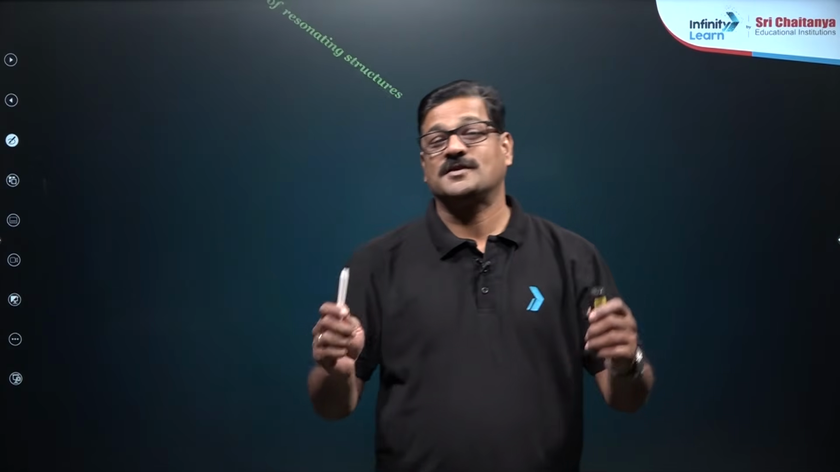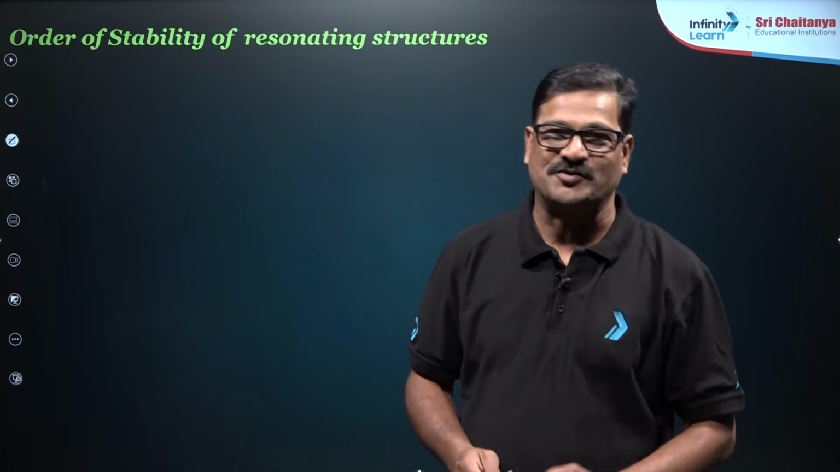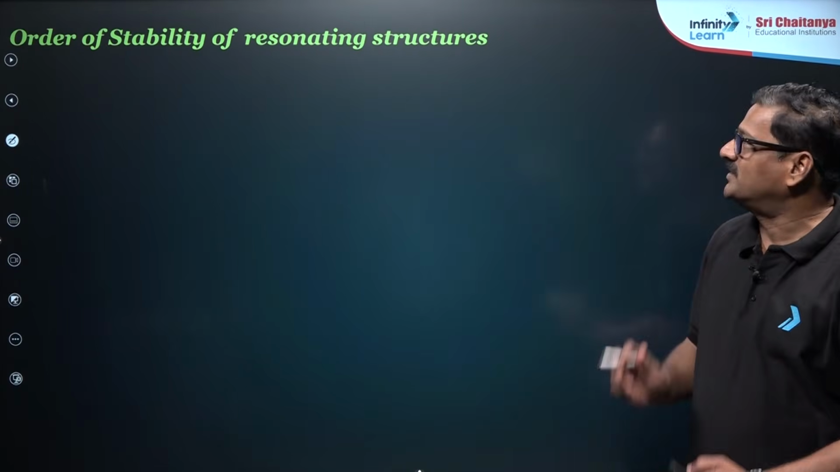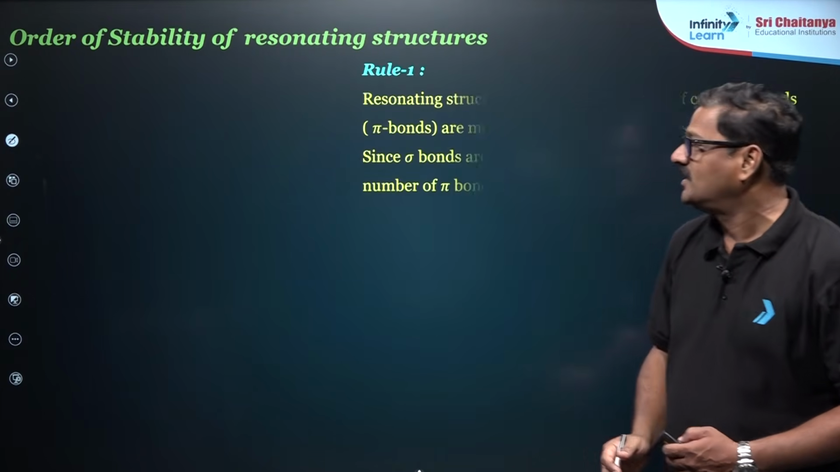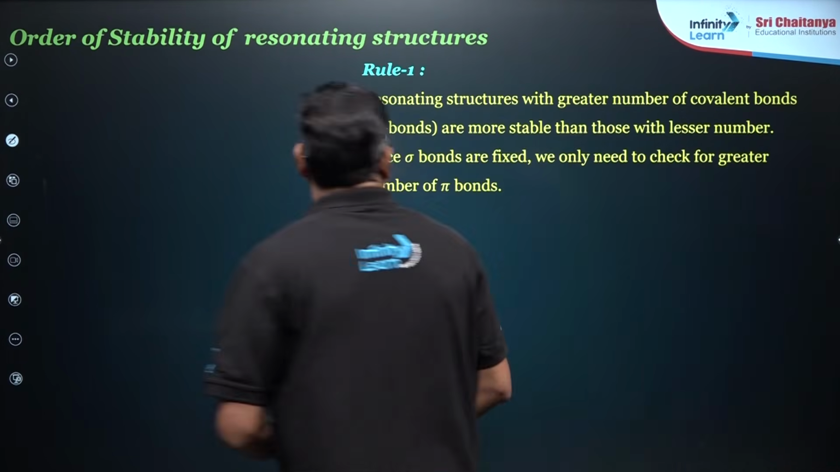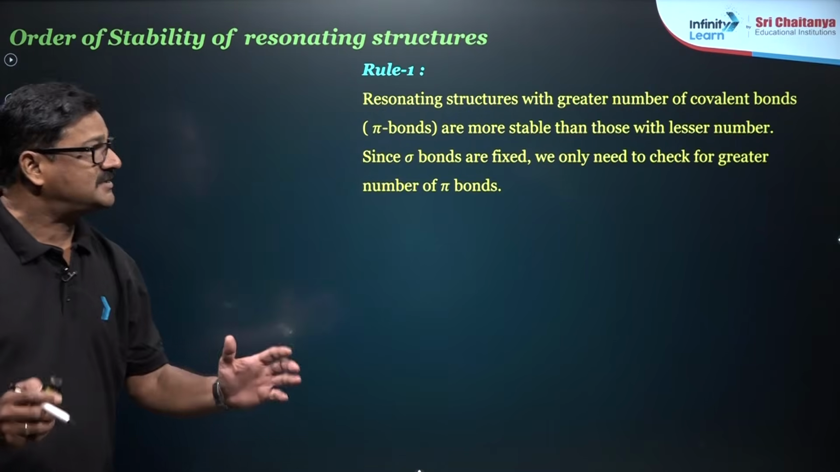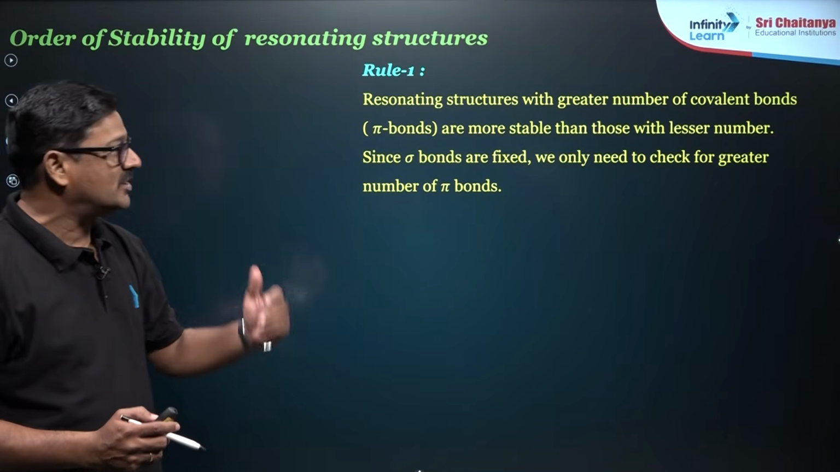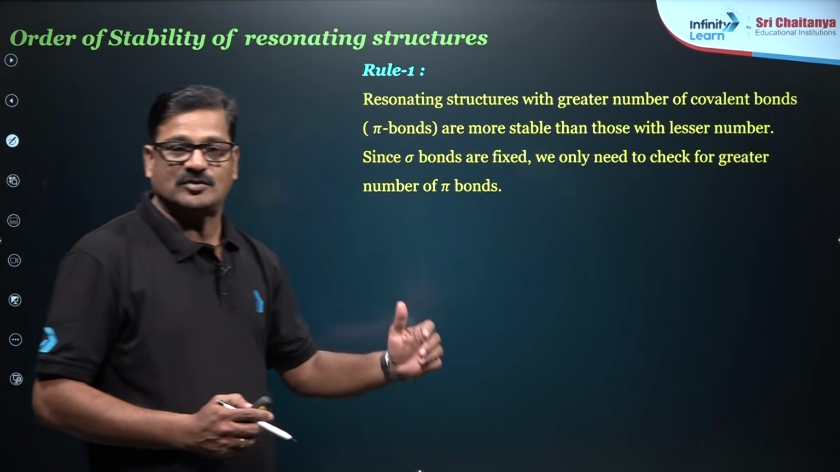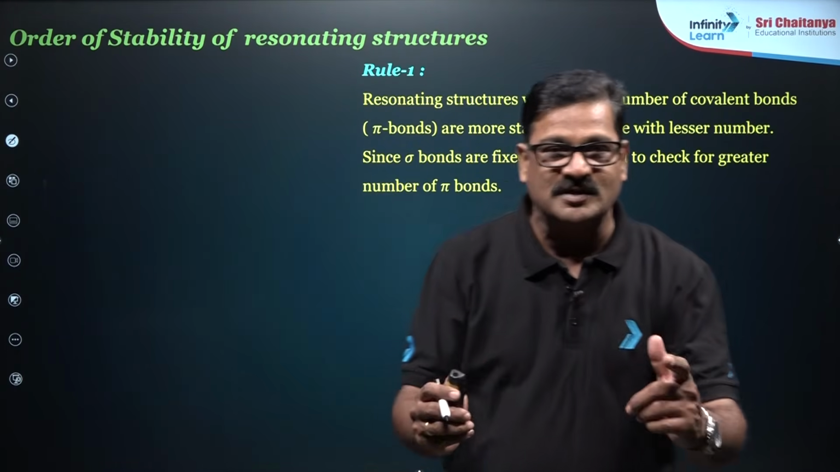Coming to the rules of stabilization for the resonating structures. So here, order of stability of resonating structures, I want to give you with a proper explanation. Rule number 1: resonating structures with greater number of covalent bonds, that is more number of pi bonds in it, are going to be more stable as compared to the resonating structures with less number of pi bonds.